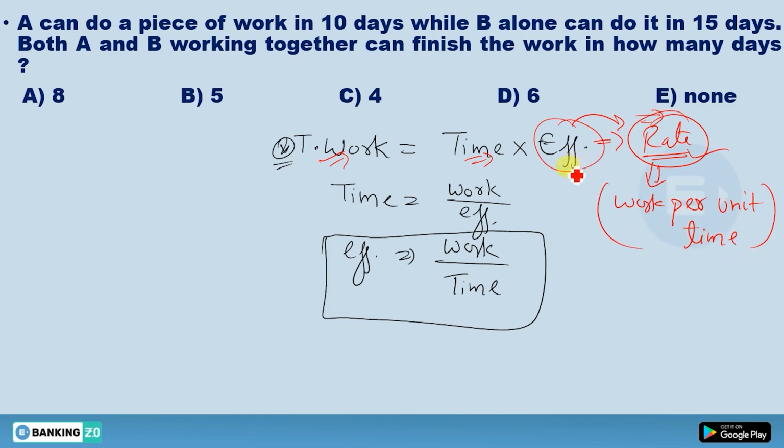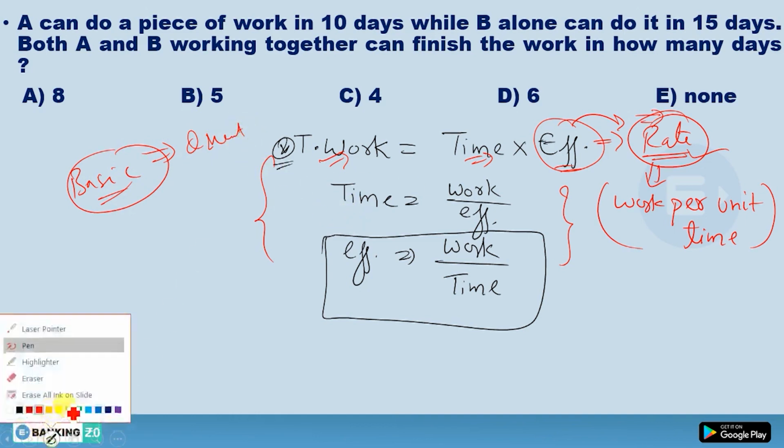So efficiency is nothing but your rate. You need to know these formulas and then you are ready for this topic. In today's lecture we will discuss some basic concepts and basic questions, and in the next lecture we will go to advanced level questions.